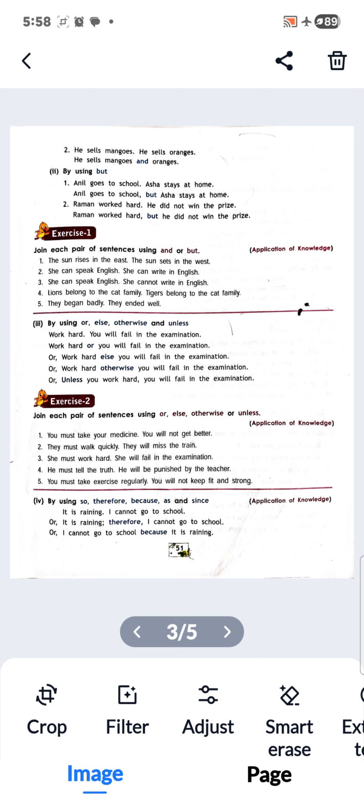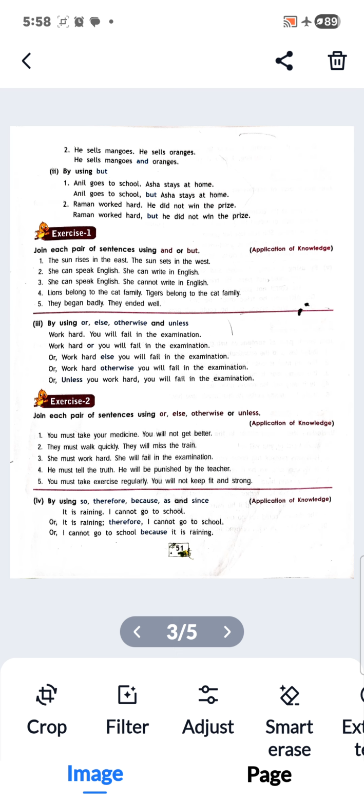Now, in exercise 2, here is the first example. You can see, you must take your medicines, otherwise you will not get better. Yes, so the rest of the sentences you have to join with or, else, otherwise, or unless. Now, come to this, by using so, therefore, because, as, and since. In this also we are taking one example and changing it by using so, therefore, because, as, and since.